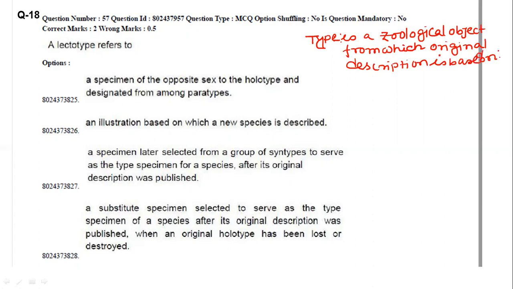Now such types, like in the case of holotype.